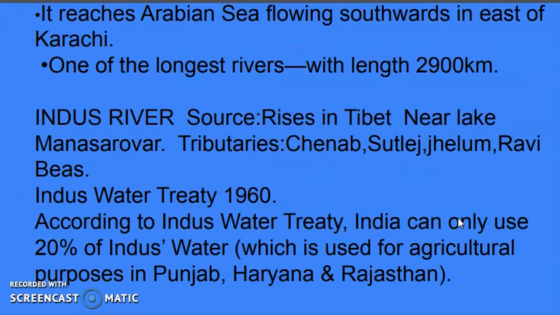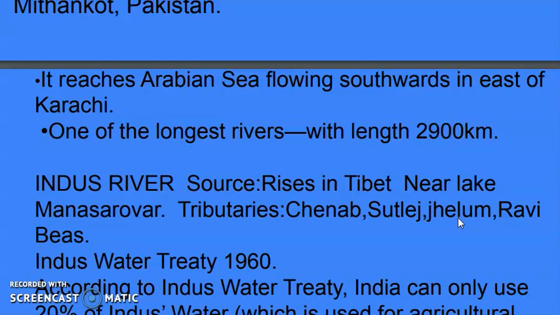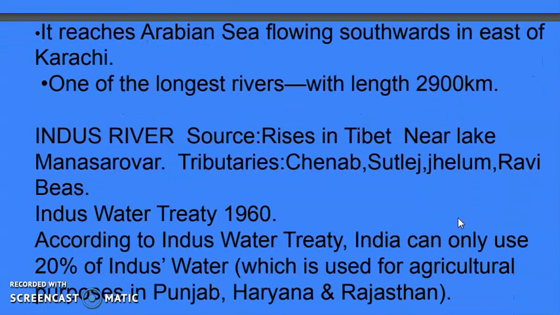Now, in the case of the Indus River, after joining these five streams near Pakistan, the Indus flows southward and reaches the Arabian Sea in the eastern part of Karachi. The Indus is one of the longest rivers of our country, and the total length of the river is 2,900 kilometers.